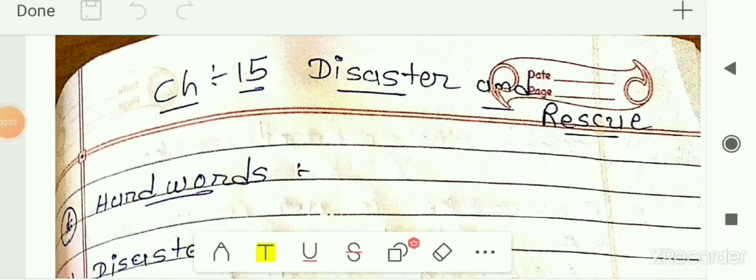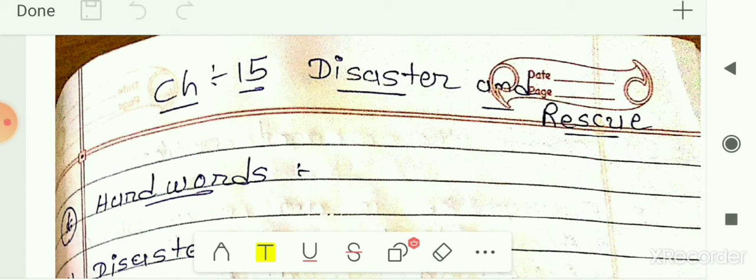Hello students, in this video we are going to study the remaining exercise for chapter number 15. The chapter name is Disaster and Rescue, class 5, subject EVS GCERT. So before starting that, we will recall what we had seen in this chapter.